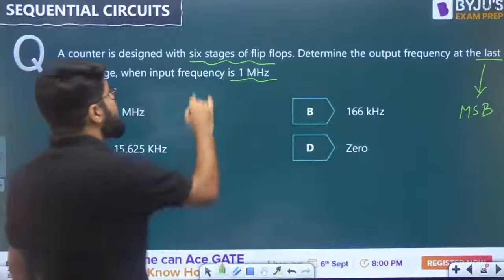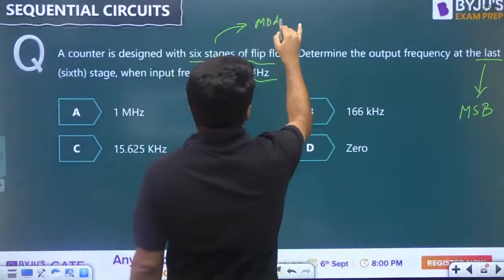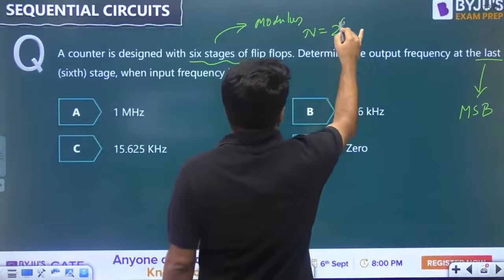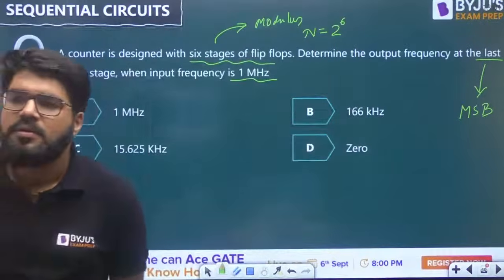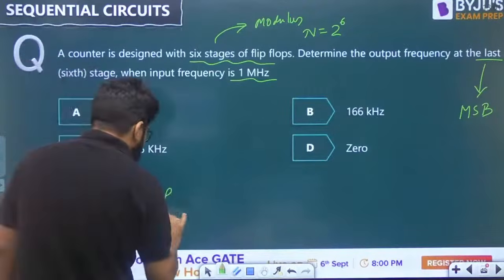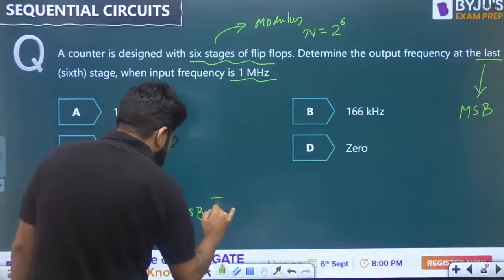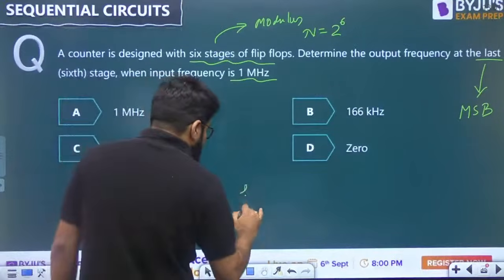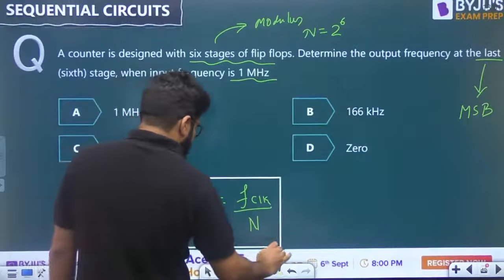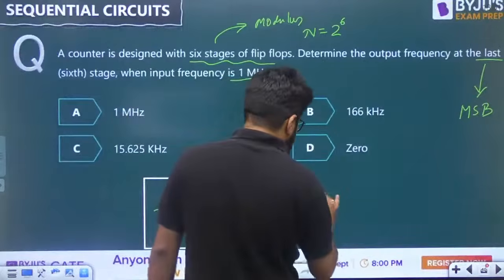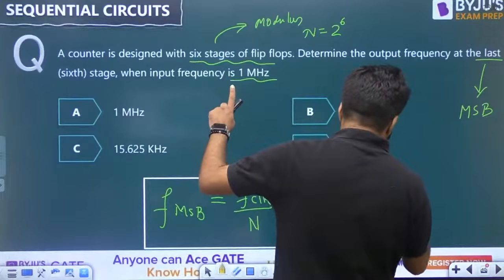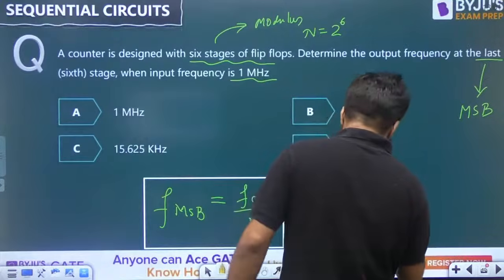Now, if the counter has 6 stages, what is the mod number? It is given by 2 raised to the power 6. Now, the result to be used here is the frequency at the MSB. The frequency at the MSB is the clock frequency or input frequency divided by the mod number. So, what is going to be the answer here? The answer is the clock frequency, which is 1 megahertz, divided by the mod number, that is 2 power 6.